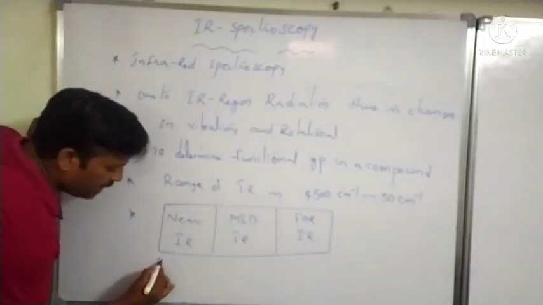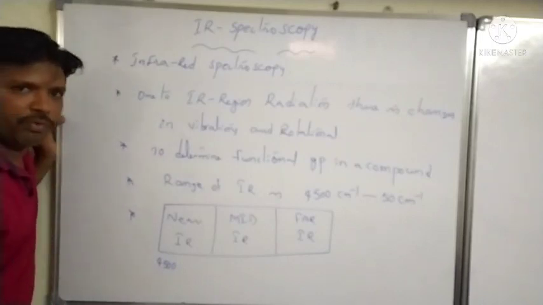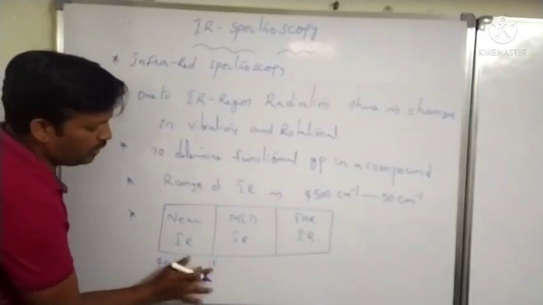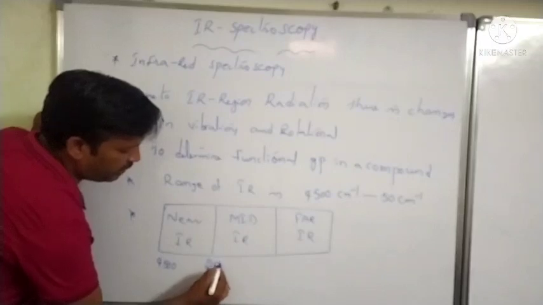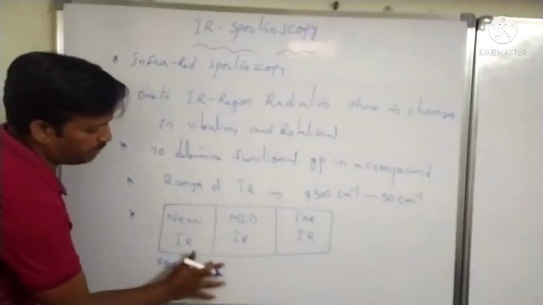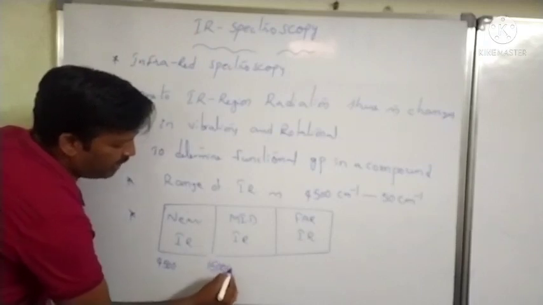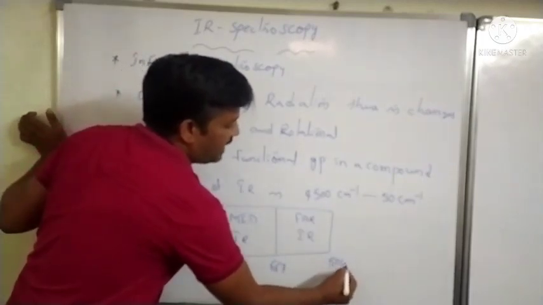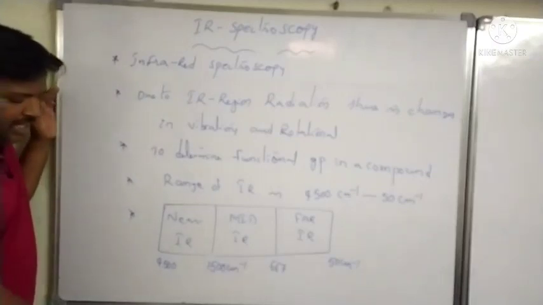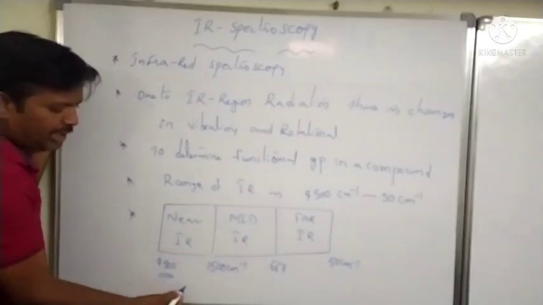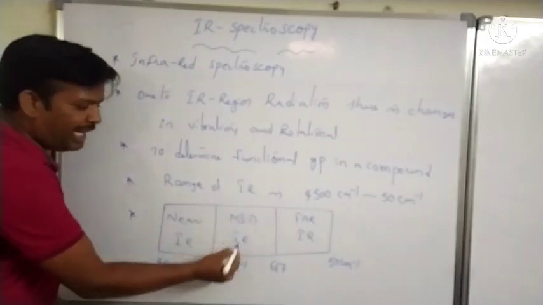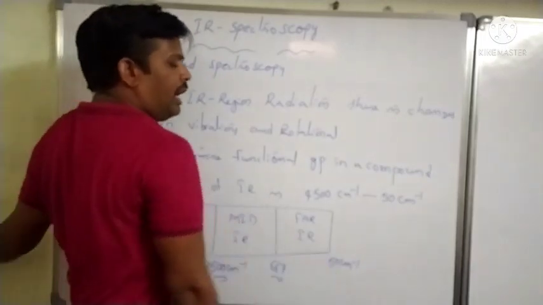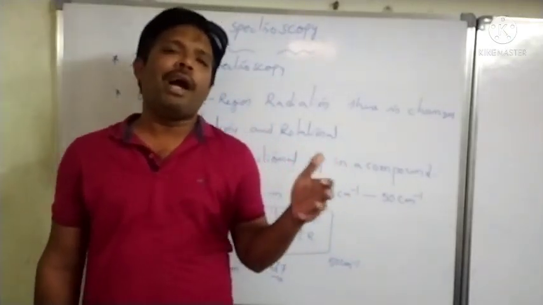What is the range? The near IR region is 14,000 to 4,000 centimeter inverse, mid IR region is 4,000 to 667 centimeter inverse, and 667 to 50 centimeter inverse is the far IR region.